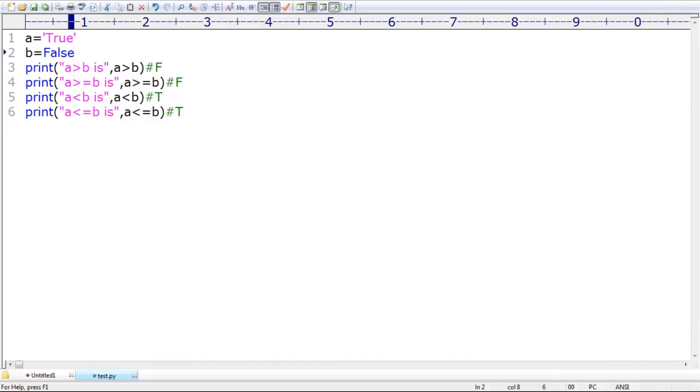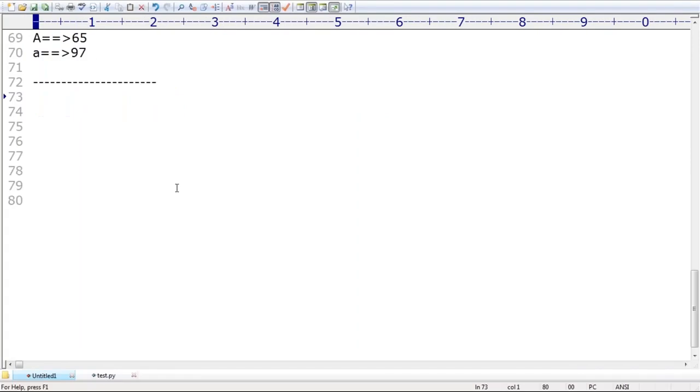Okay, so that's all. This is about how you can apply relational operators for the boolean type. For string type you can apply, for numbers you can apply, even for boolean also you can apply these operators, right? Clear? Are you able to understand, right? Okay, that's all. Next, greater than and greater than or equal to is generating the same always.